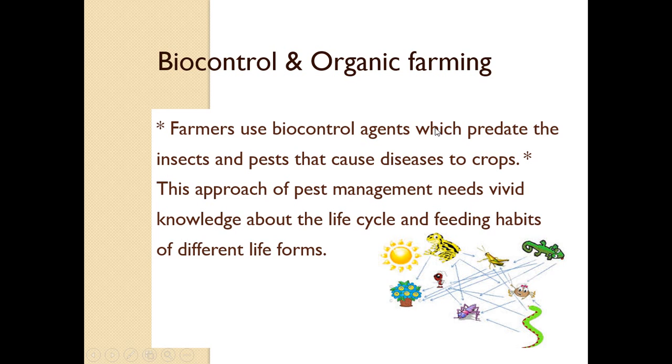Farmers use biological agents which prey on the insects and pests that cause disease to crops. This approach of pest management requires very deep knowledge about the life cycles and feeding habits of different life forms. That means they should have very deep knowledge about the web of interactions, how different plants and animals interact within an ecosystem. All this should be known if a farmer has to use a biocontrol agent. In this module, we have learnt how biocontrol agents are more beneficial than chemical pesticides and insecticides in farming.